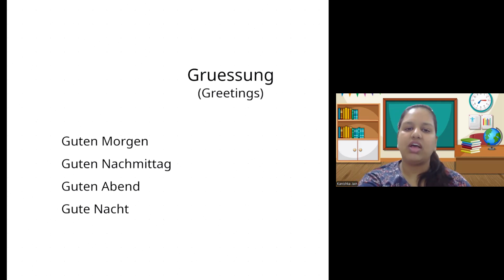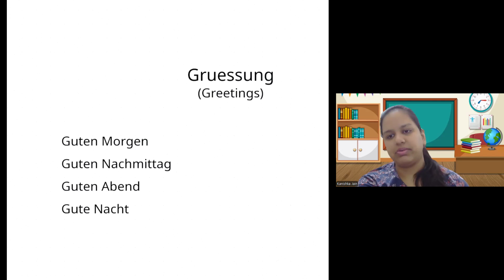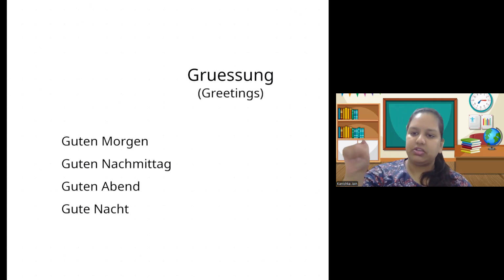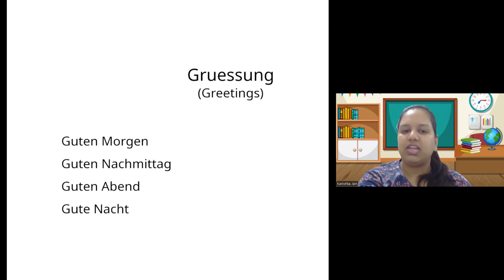So here the U has an umlaut in German, but as I'm writing in English here, I wrote E after U, and double S. Now where do we see double S in the end in English? But this is again a German letter that I am writing in English, which is a capital B with a vertical line below it. So that is double S, Grussung. So greetings in German is Grussung. I hope this was helpful.